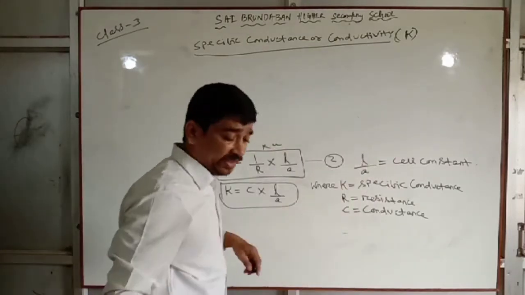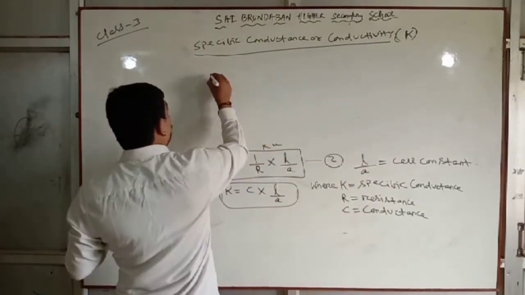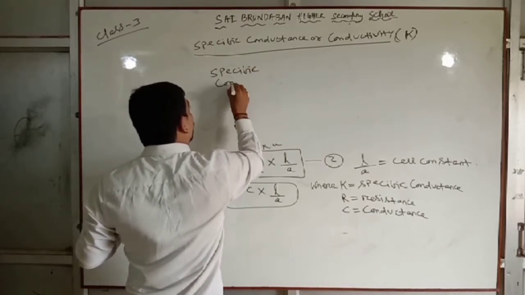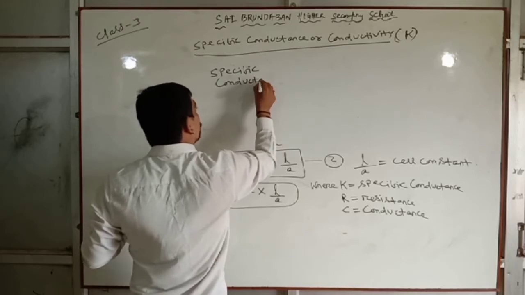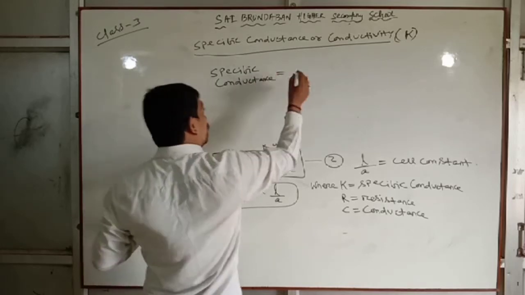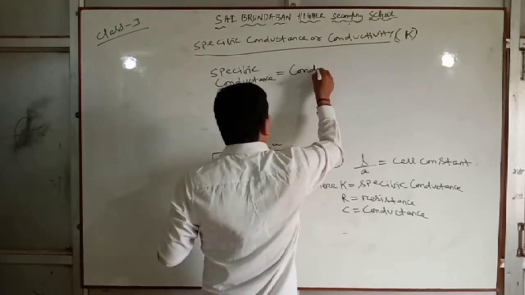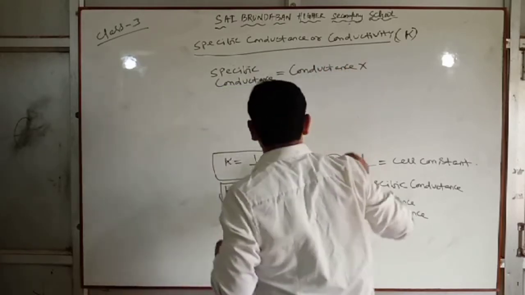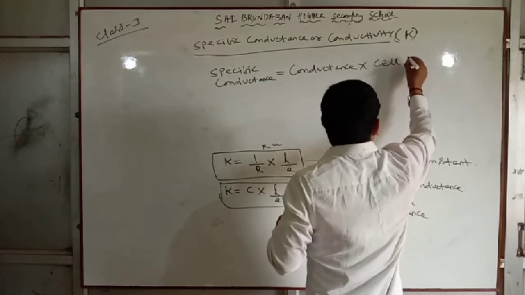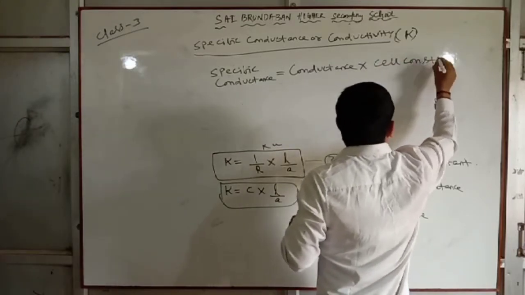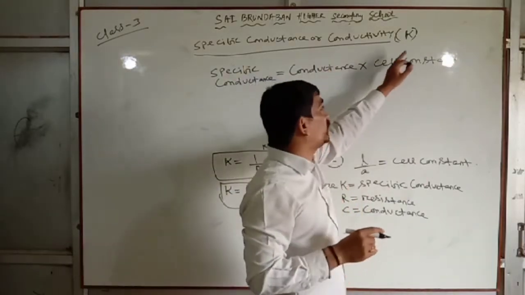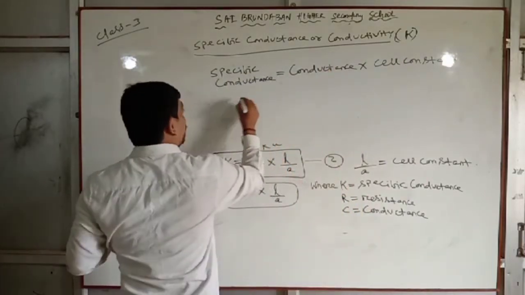Manually we can write this: specific conductance equal to conductance into cell constant. Specific conductance equal to conductance into cell constant, or we can write